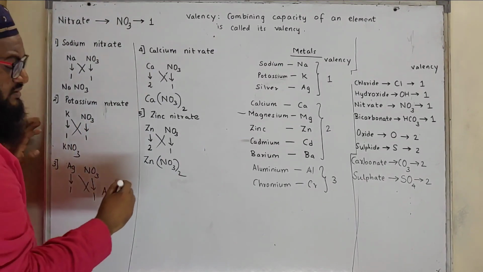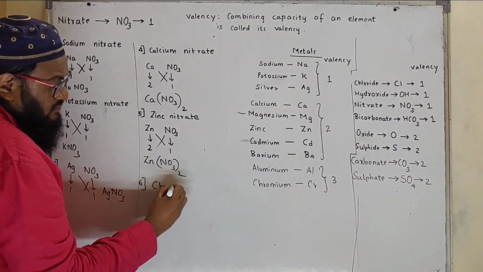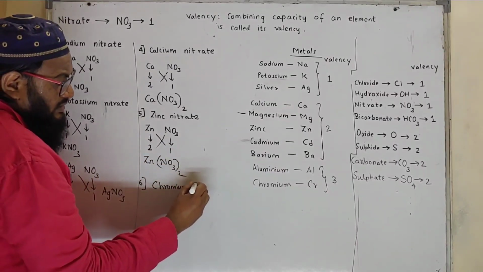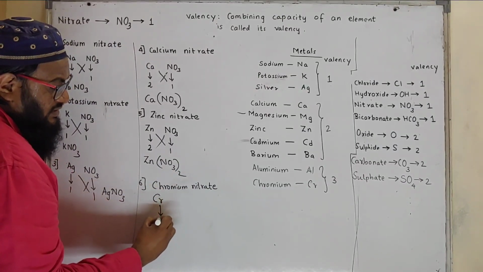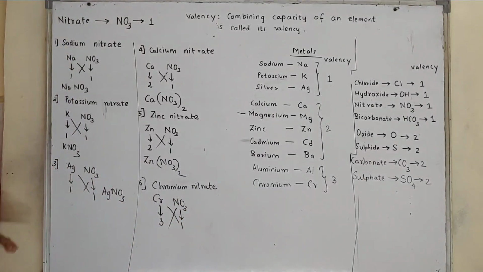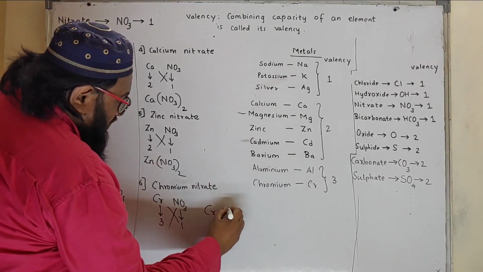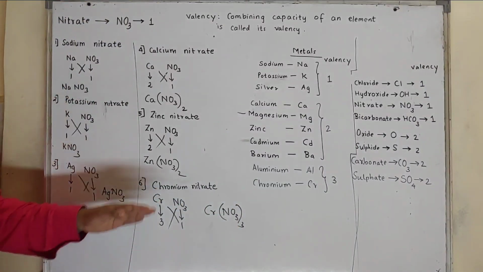Let's form chromium nitrate. It's there in your textbook, chromium nitrate. How will you write down the formula for chromium nitrate? Chromium valency is 3, whereas nitrate is NO3, valency is 1. Exchange the valency, formula will be Cr and NO3 3 times. So in this way we can form many more nitrates.